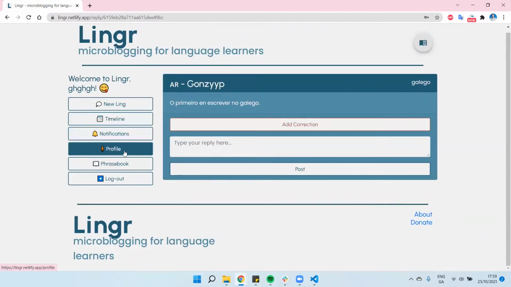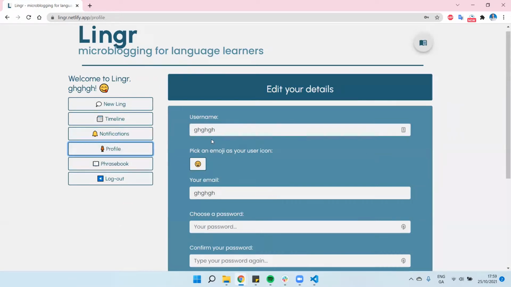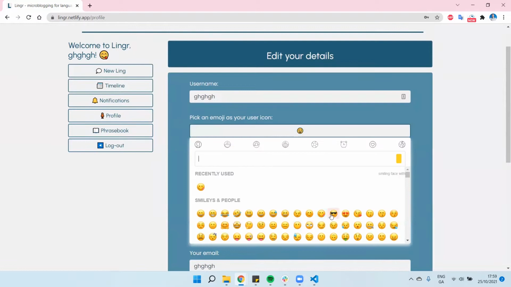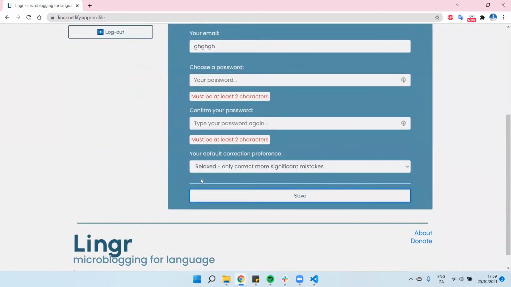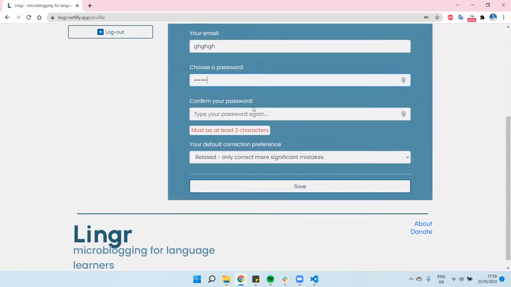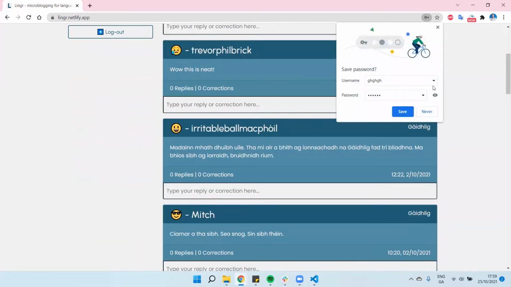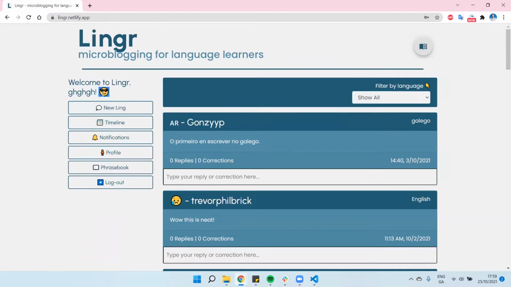Other things you can see in the profile section, you can change your profile. So I could change, for example, my icon to be this cool dude. Hit save. Oh, I need to put in my password again. You can see it's got bits of verification, validation in there, and then it changes my icon to this.